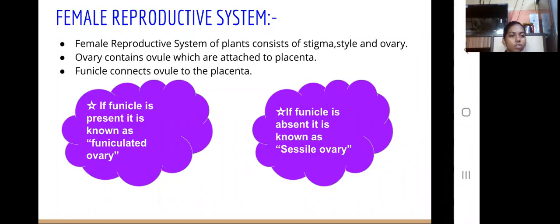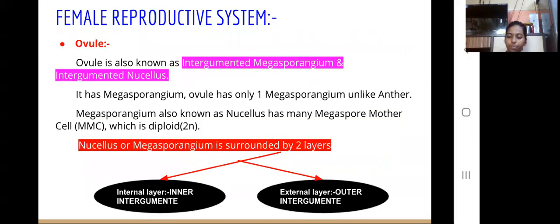Female reproductive system. The female reproductive system of plants consists of stigma, style, and ovary. We know the ovary consists of ovules which are attached to the placenta. The funicle, which is in the form of a stalk, connects the ovule to the placenta. If the funicle is present, it is known as a funiculated ovary, and if it is absent, it is known as a sessile ovary.